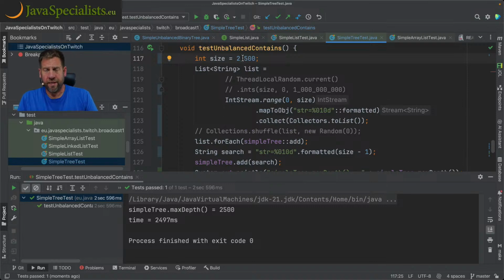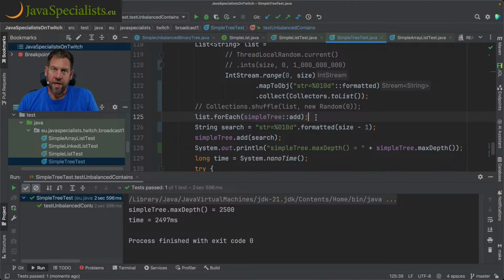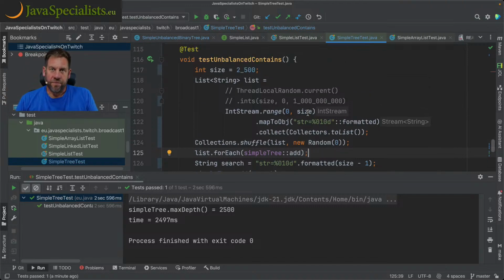Whereas if you go and make it into an order log n, like if the input is randomized, then if you double the size, it's just going to have one more step because the depth is one more. I think that's quite an interesting phenomenon over here. So if you make it 10,000 and you run it, there we go.